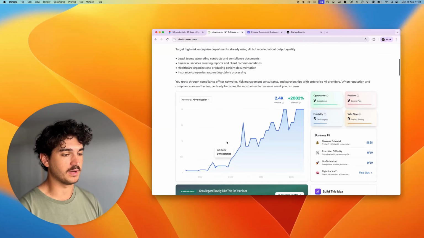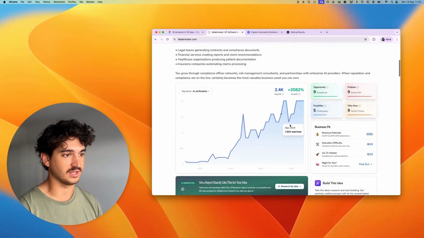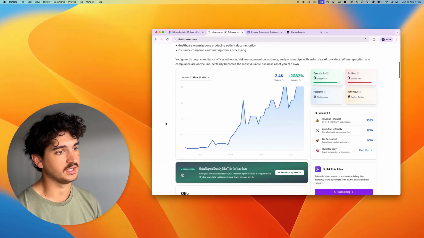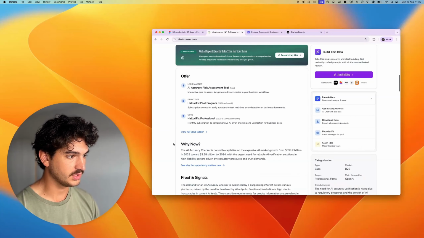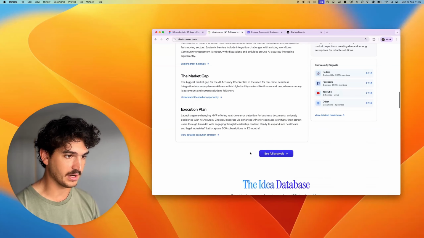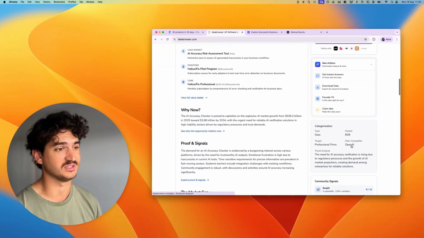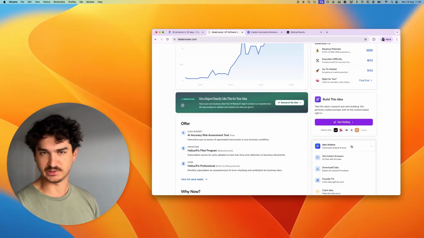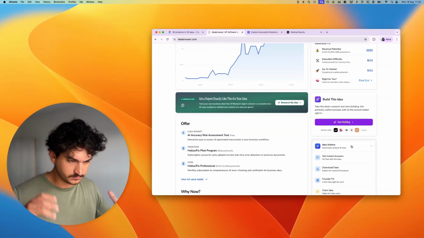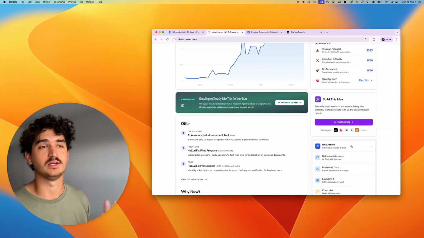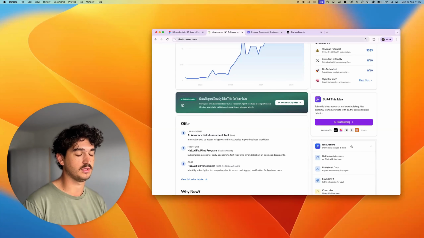And what I love about this is the richness of the data. It's got things like keyword volume. It's got a bunch of data here about why. You've got a full analysis, community signals, and value equations. So I love that a lot of sites might just display the idea, but this is actually giving it a bit more depth and richness to it.